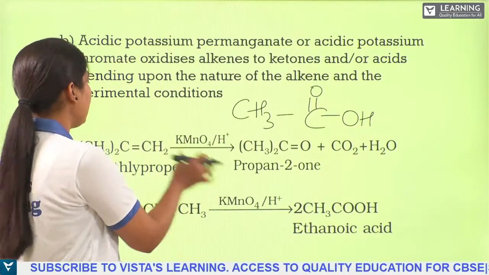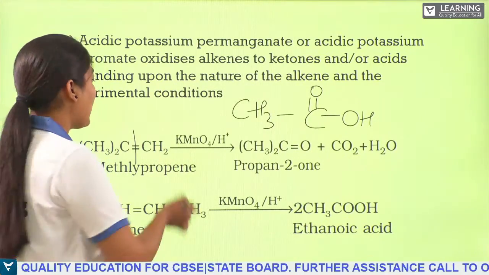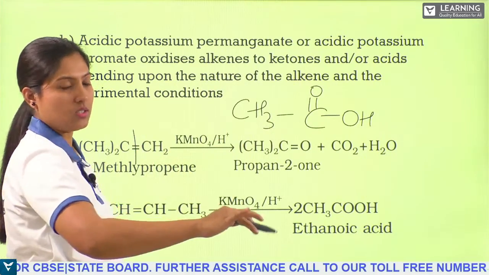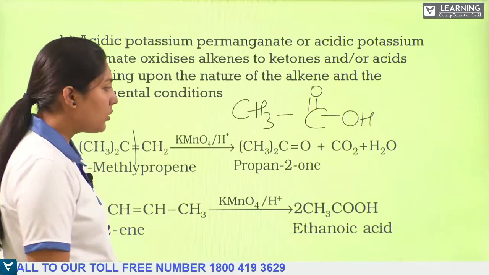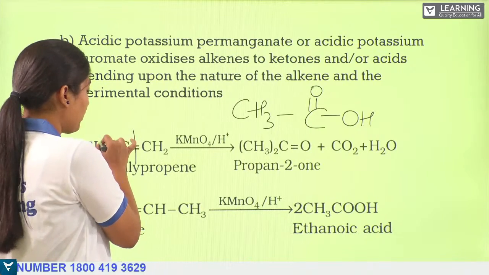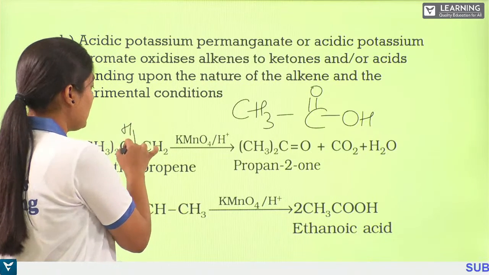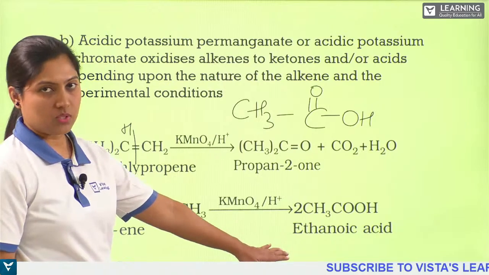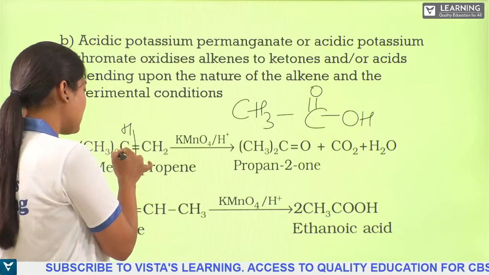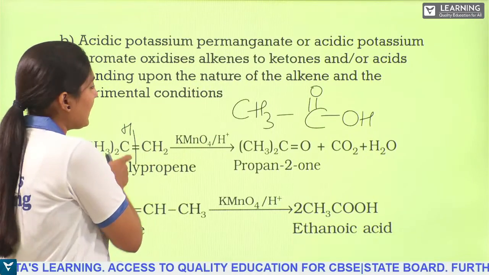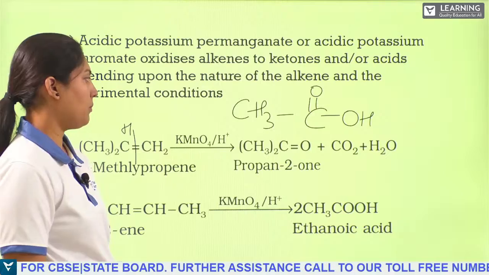So you need to know that if there is one carbon atom at the end in between the bond, then the bond will cleave, and this carbon will undergo complete oxidation and give carbon dioxide, and hydrogen will undergo complete oxidation and give you a water molecule, whereas this R group will give you the ketone. Since it is having R, if it is having H, then it could have been converted into the carboxylic acid. Since it is a tertiary carbon, the way the cleavage is taking place, that will undergo oxidation to give propanone, meaning ketone will be formed.